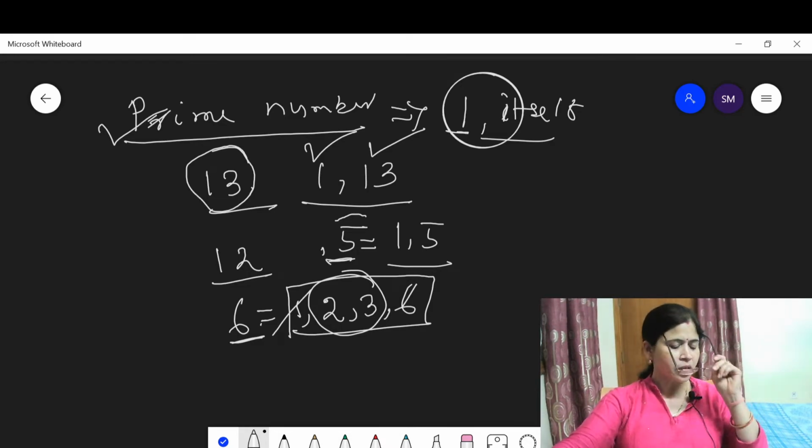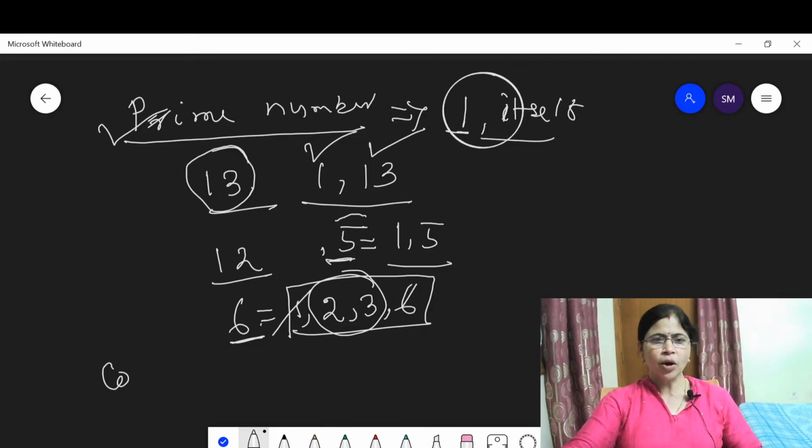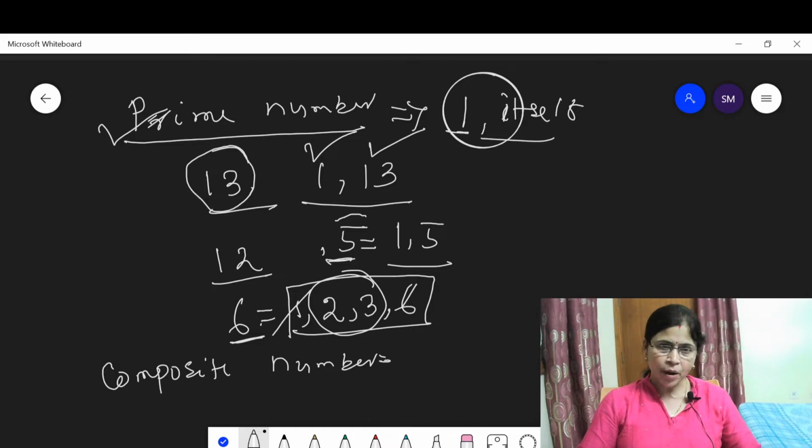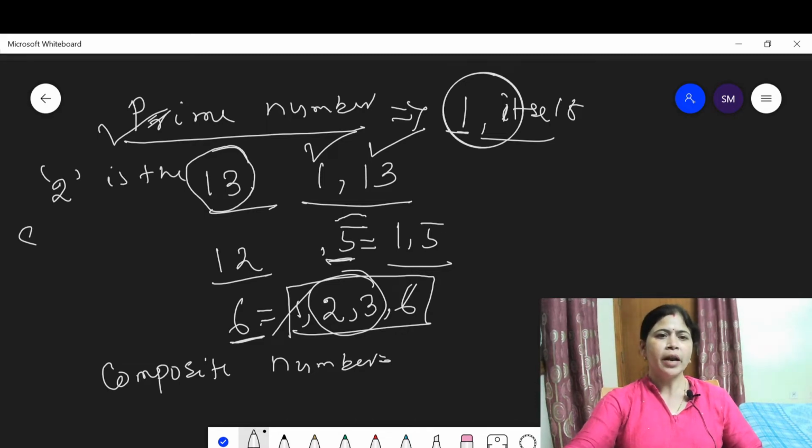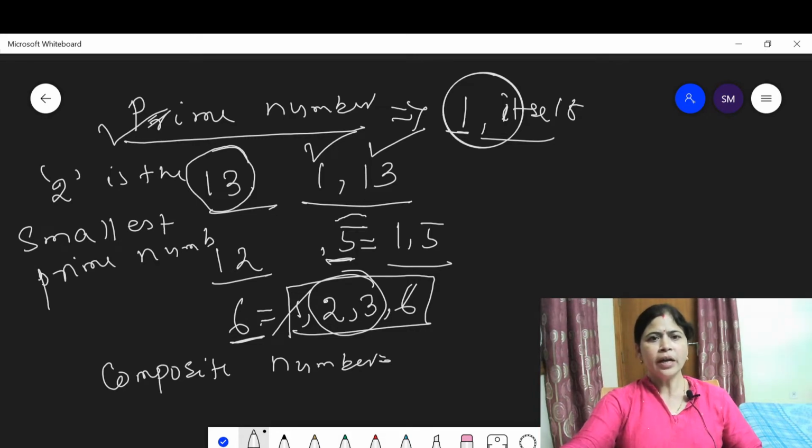Now let us discuss some properties about composite numbers. I have already told you, 2 is the smallest prime number, and 4 is the smallest composite number. 1 is a special number which is neither prime nor composite. 2 is the smallest prime number, and only 2 is the even prime number.